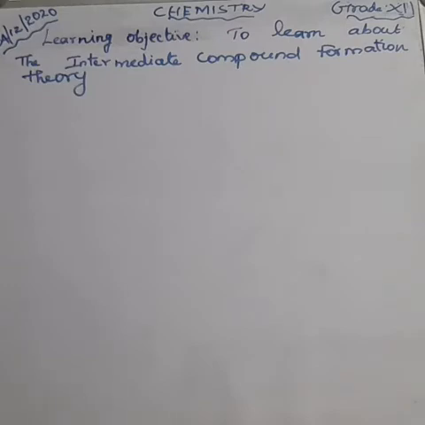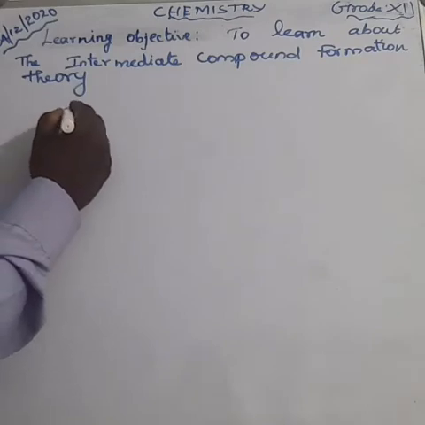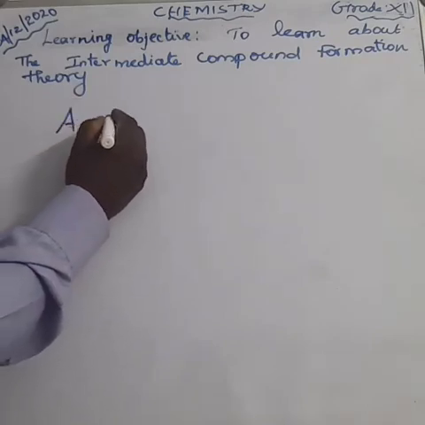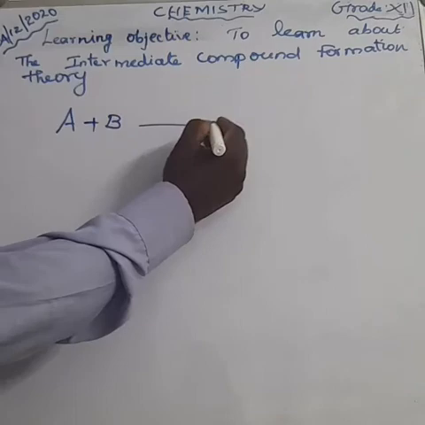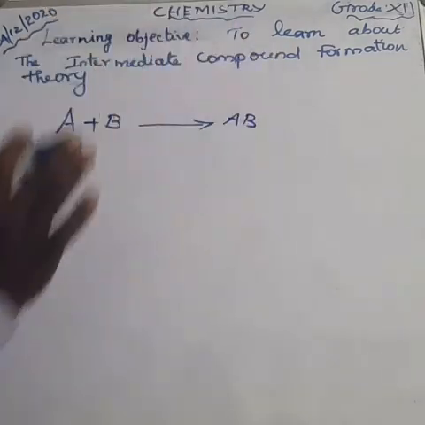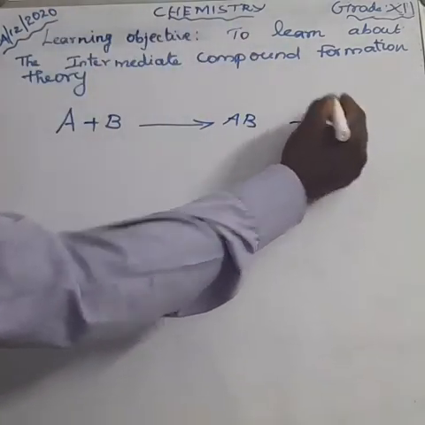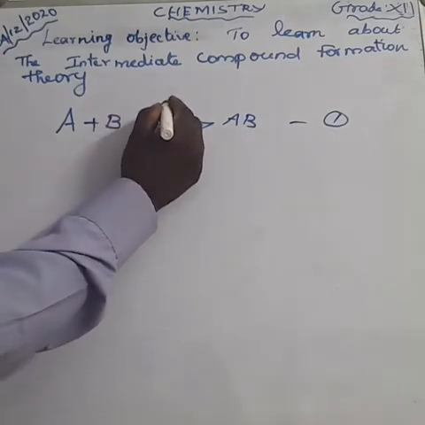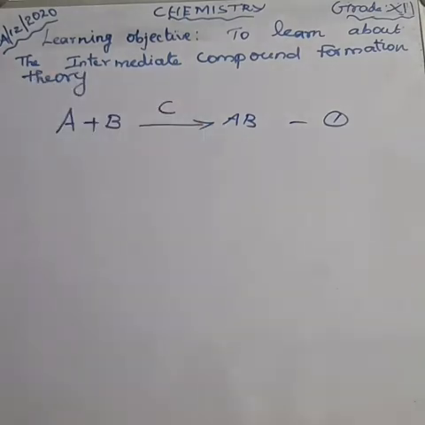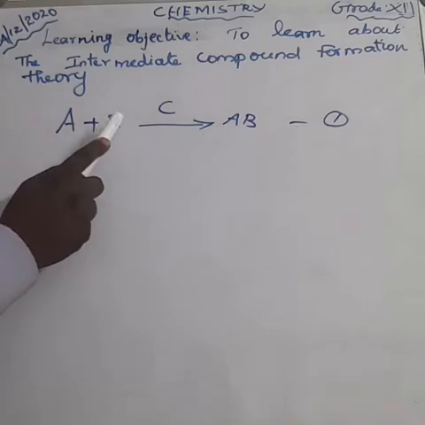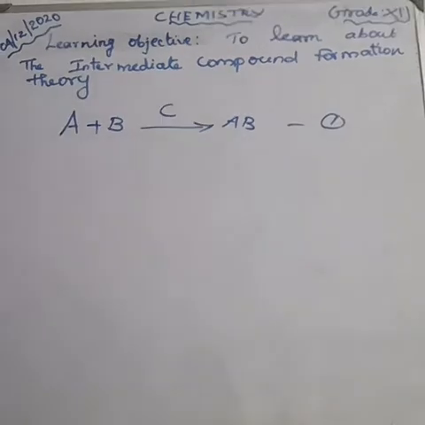Here, what is the concept? Can you understand? For example, I am writing the example. A plus B gives AB. This is equation number 1, by means of the catalyst C. That means A combines with B to form AB.